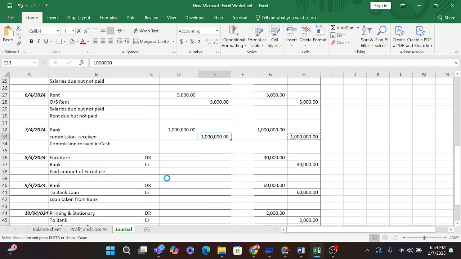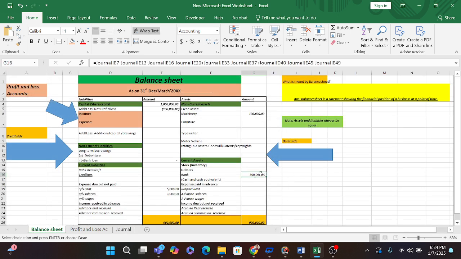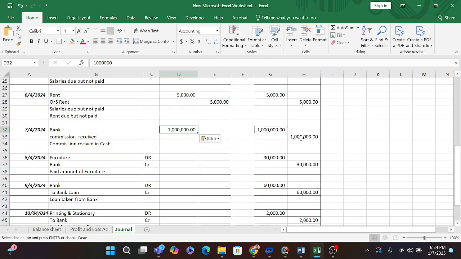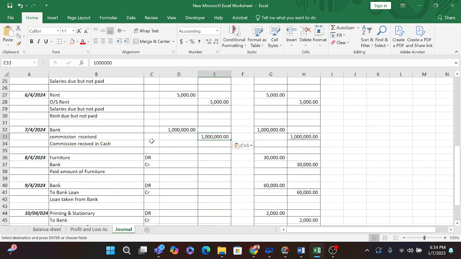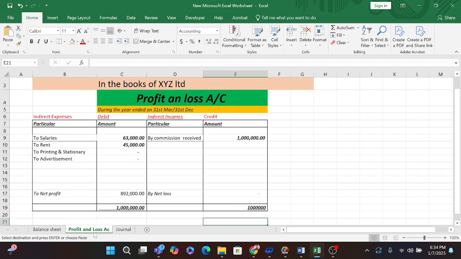If you see, I am again removing it. If I post this amount, that is 10 lakh, it will increase my bank, that is 18 lakh, and here commission is also increasing, that is 10 lakh rupees.